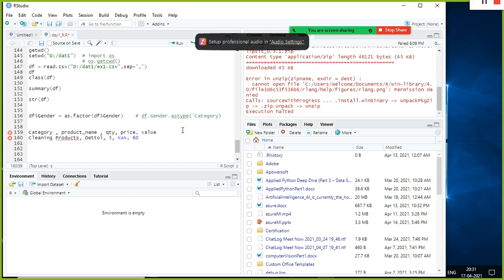The value is 60, right? So you can use some logic like, right, value divided by quantity. And don't debate with me. Okay, what about the